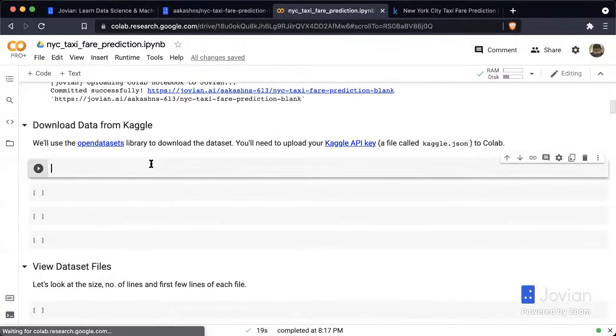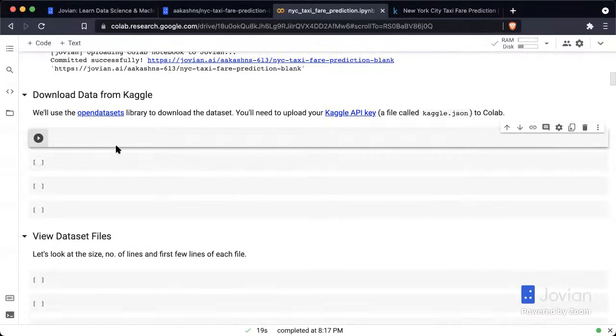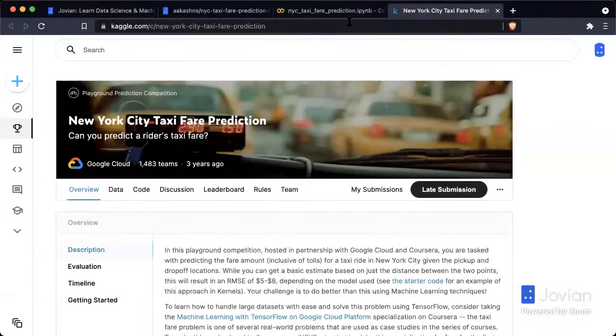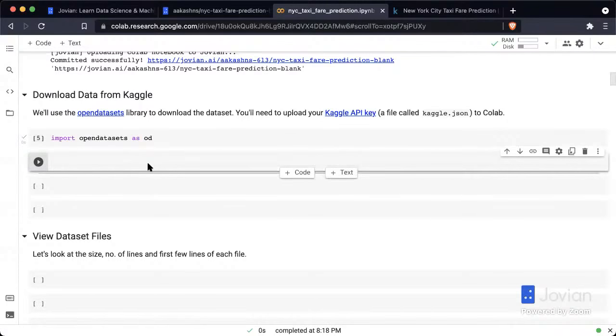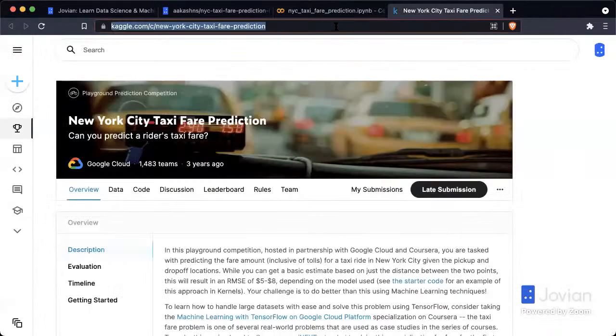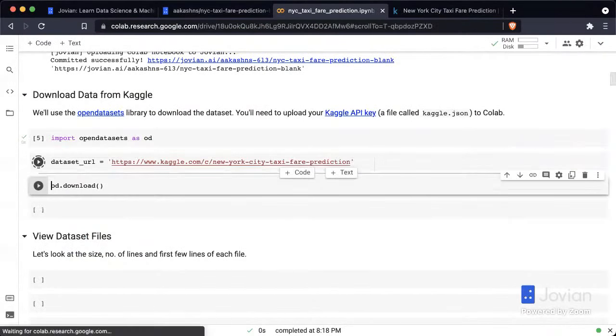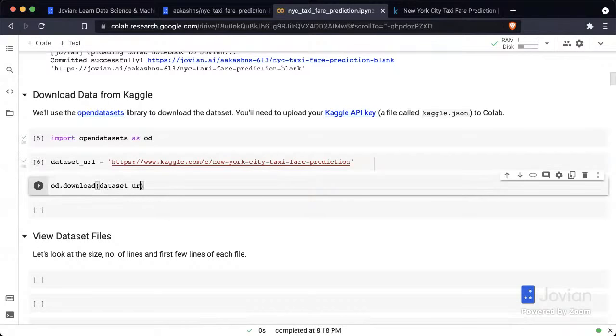Okay, so coming back now, to download the dataset, we are going to use the Open Datasets library, which can connect using your Kaggle credentials to Kaggle and download the dataset from this link for you. So here's how it works. I first import Open Datasets as od. And now I can run od.download, and I need to give it a URL. So let me first put a URL here. Here is the URL for the competition, and I just provide dataset_url.